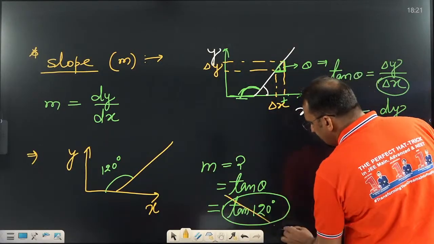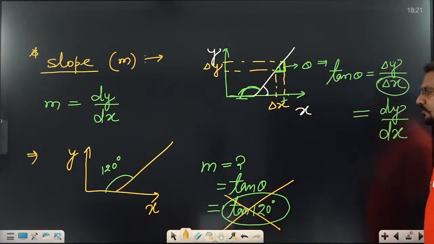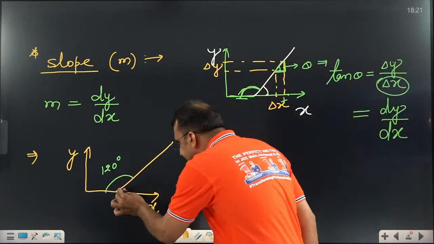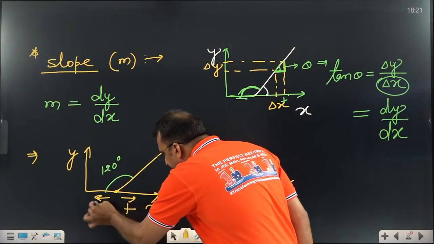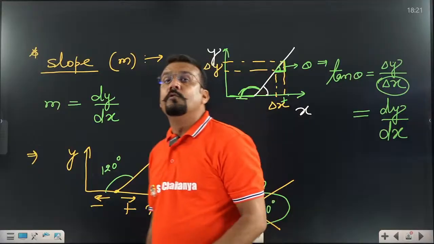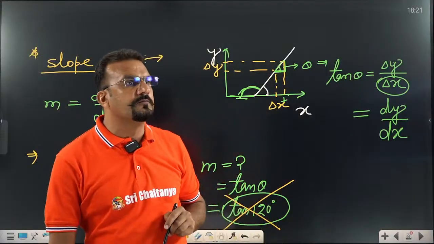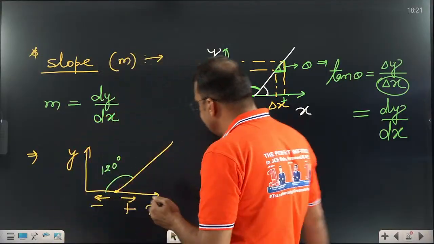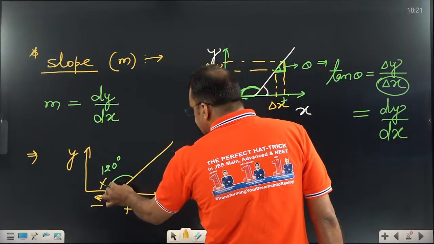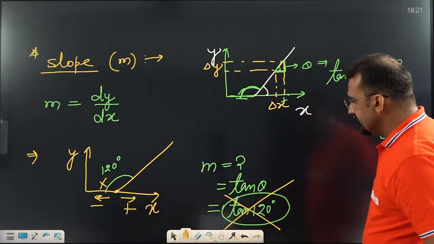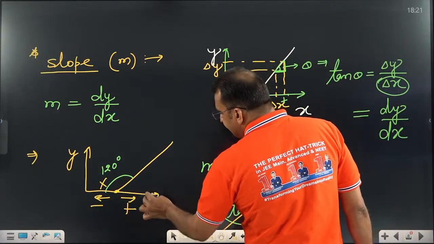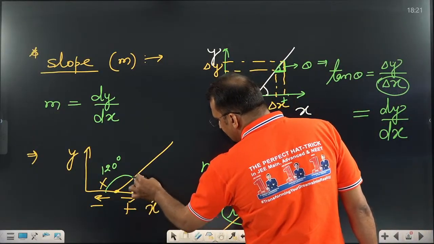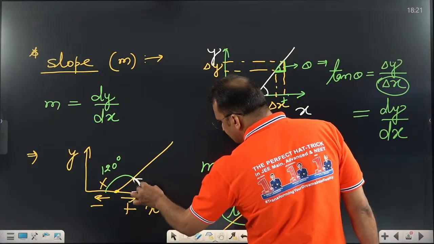This is the wrong process. What is wrong in this? Sir, this is the line, this side positive, this side negative. From where do we have to take the angle? From the positive side, not from the negative side. That means the angle given is wrong for slope. Which angle should we prefer? We should take the angle from the positive x-axis to the straight line.